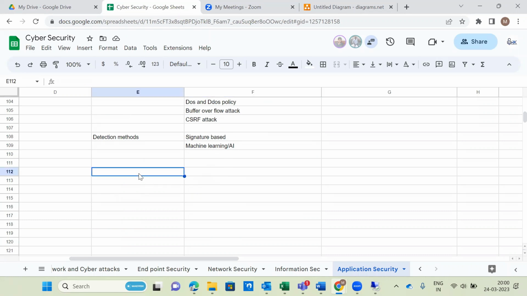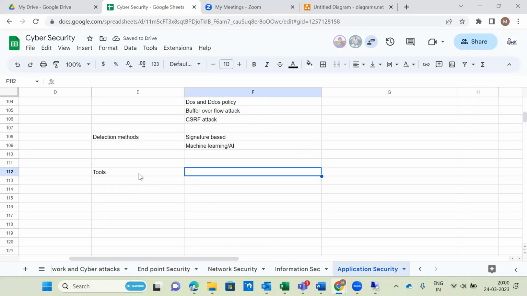Yes, please. Here a signature method means the known attacks, right? If a similar type of attack happens in future, it will automatically block it, right? That is the signature method. Yes, correct. Machine learning, deep learning or artificial intelligence means unknown attacks, right? Yes, correct.